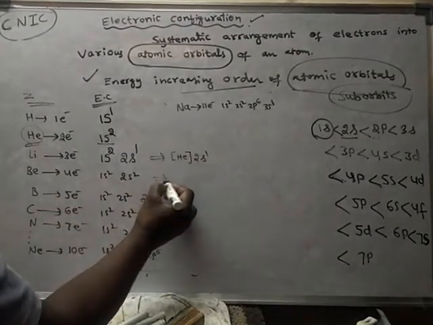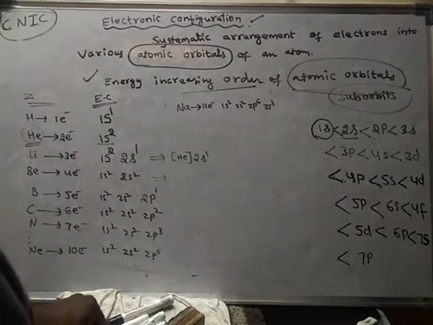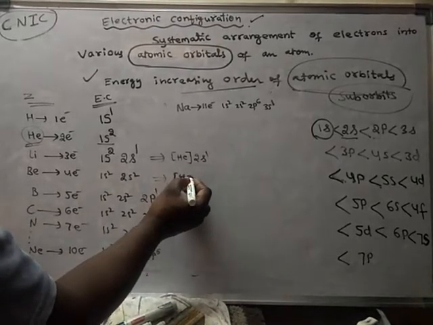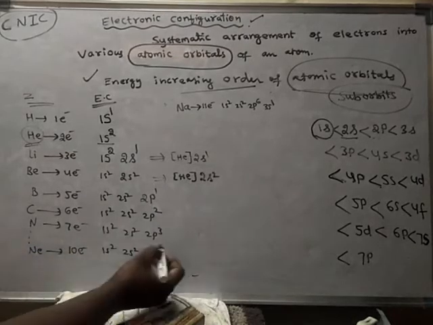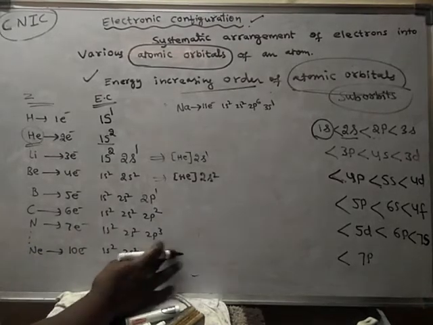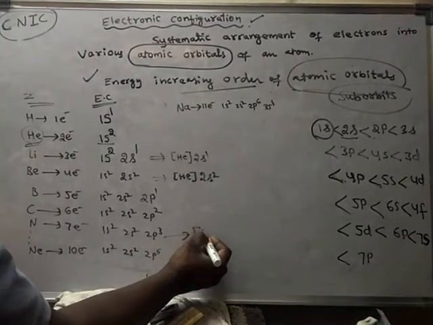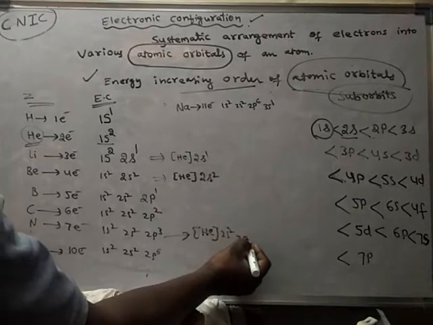So what is the condensed electronic configuration of beryllium? It is written like this: helium, 2s2. What is the condensed electronic configuration of nitrogen? It is written as helium, 2s2, 2p3.